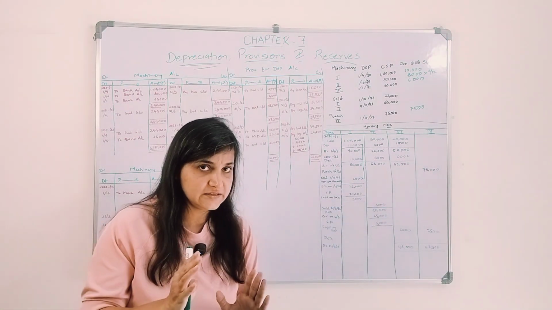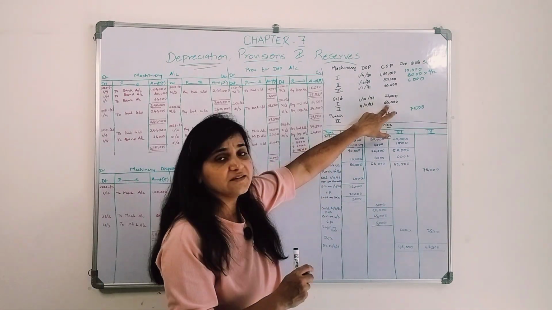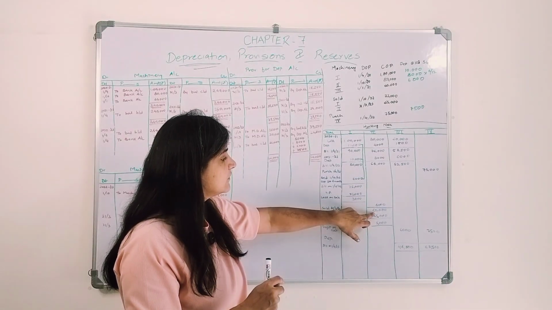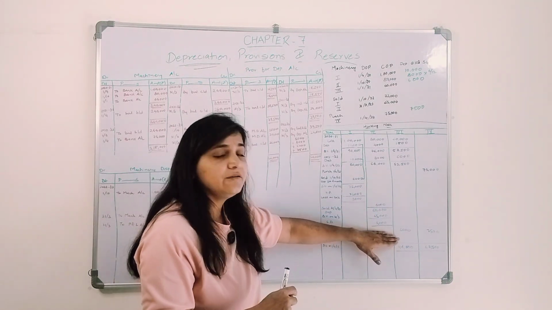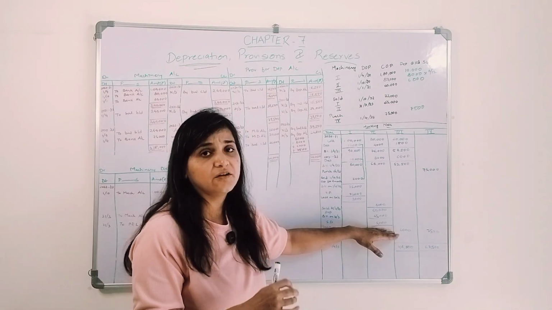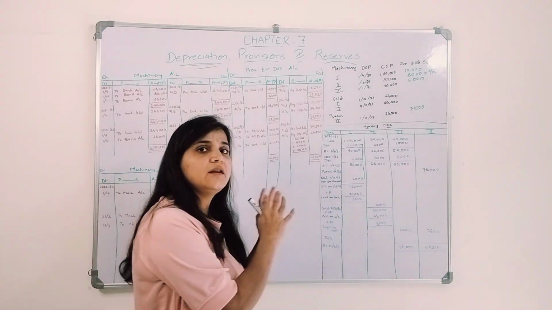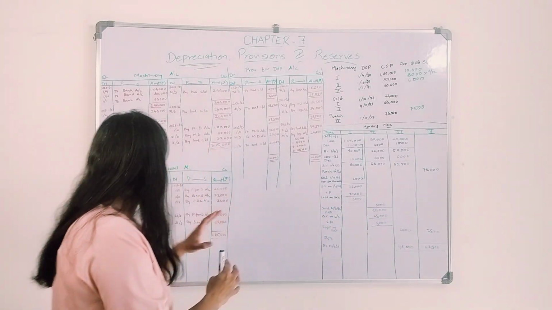It was 60,000. We sold it for 65,000. Book value was 60,000. We sold it for 65,000. What happened? We gain a profit of rupees 5,000. We need to show it in our books, in the accounts, in the ledger accounts.